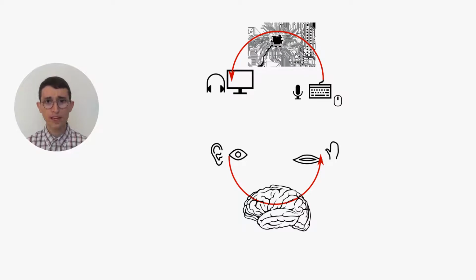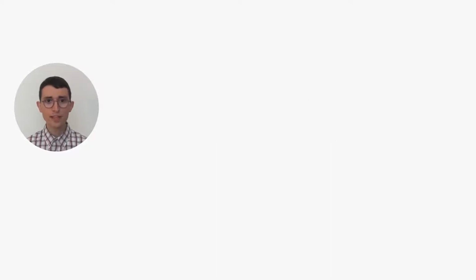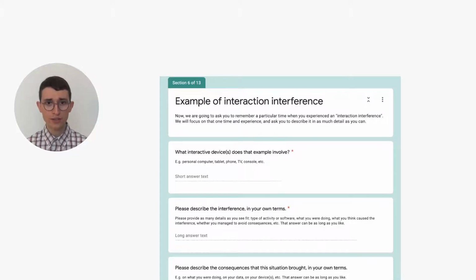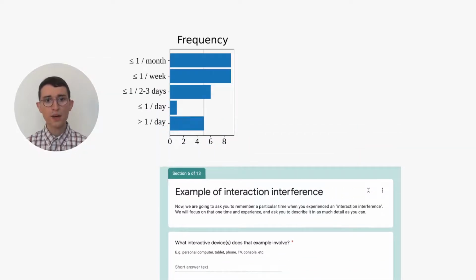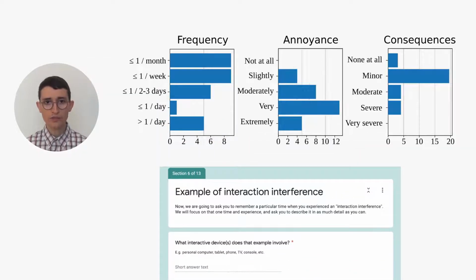Both the computers and us users need time to process information. We thus need to take this reality into account. We first set out to qualify this family of issues, so we created an online survey discussing examples of experienced interaction interferences, their frequency, how severe their outcome was, and how frustrating people felt about it.